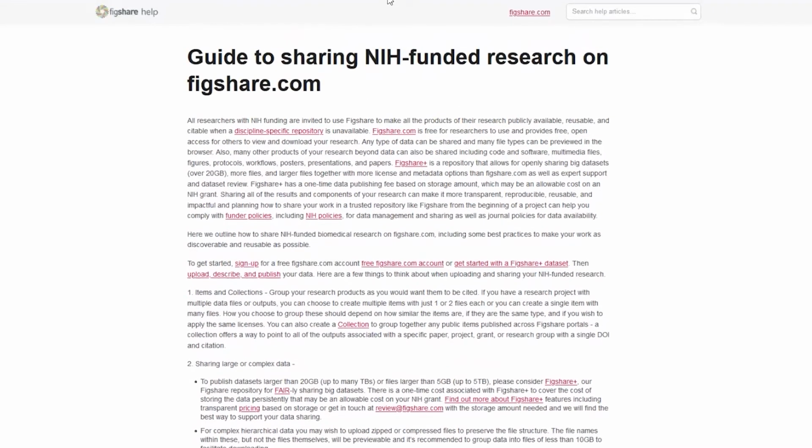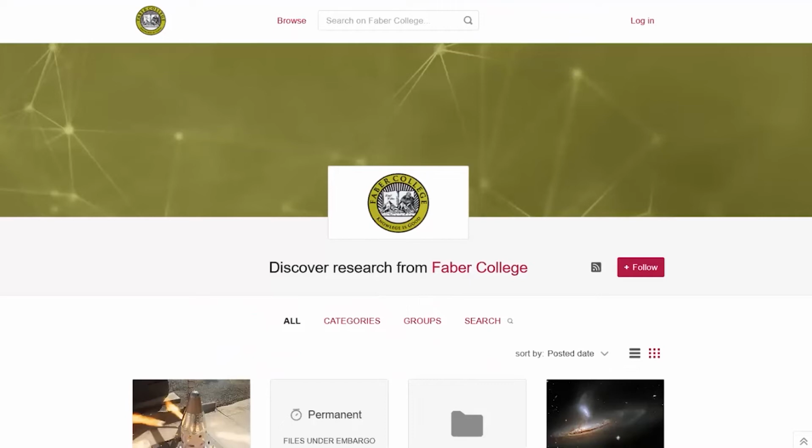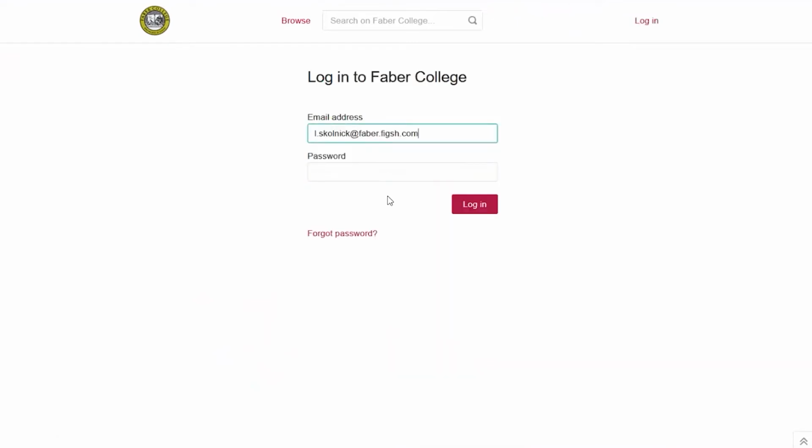If you ever have any questions, I'll put my email address up at the end, and I can help point you to resources if you can't find them for some reason. Everything I'm going to talk about today is documented on this help site. I am going to use a sandbox instance of Figshare to demonstrate, so that I can delete things and make mistakes and not make public anything that shouldn't be public yet. The sandbox instance I use is called Faber College. You can just imagine this is figshare.com. I'm going to log in as a researcher named Lewis.